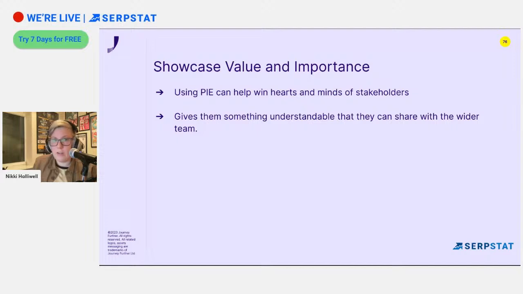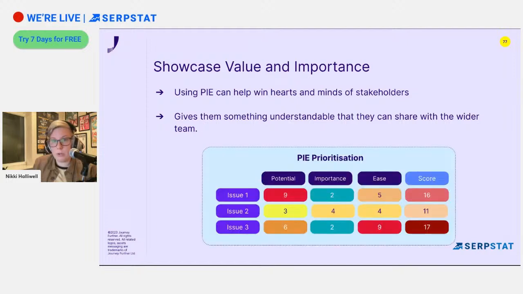And showcase value and importance. So using a PIE can help you win hearts and minds, and that's why we do it. It's something that we spend quite a bit of time on at Journey Further. And like I say, here's just another example of how that might look.